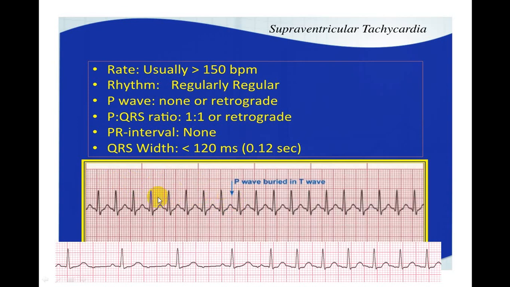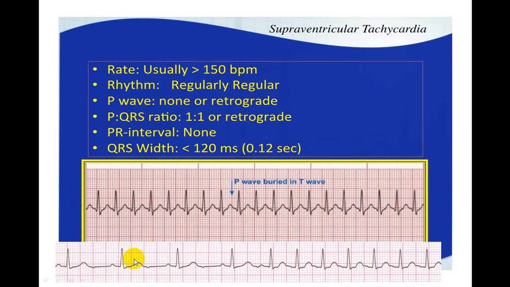And as the rate is very fast, you can see the rate. It is almost 8 small squares. So it is more than 150. Whenever the rate is more than 150, it is less likely to be sinus. So it is either from the atrium or from the node. So we call that supraventricular tachycardia because we are not able to make out from where it is coming.